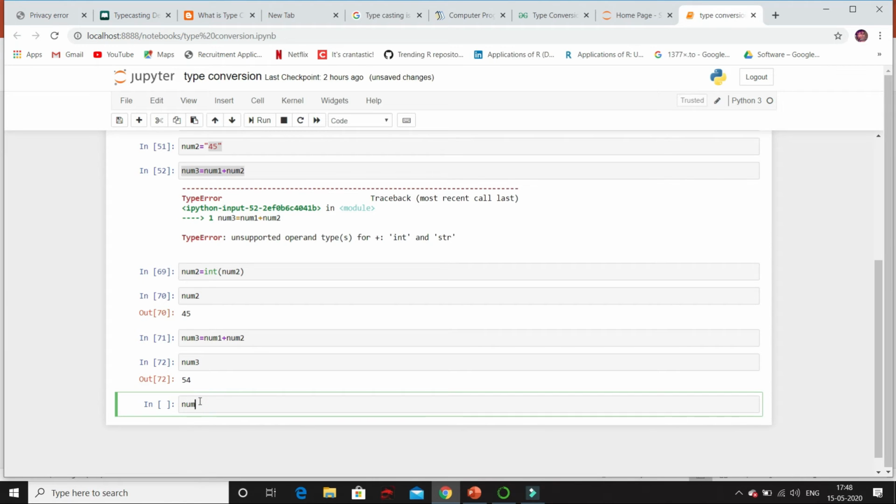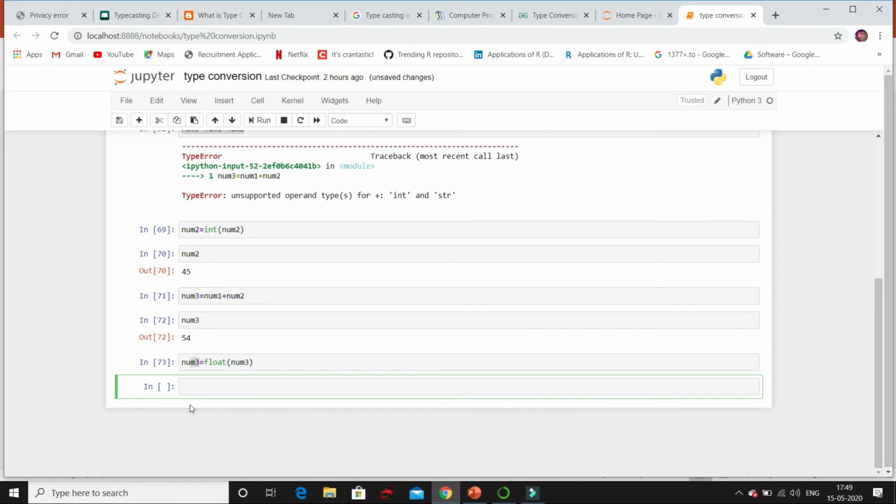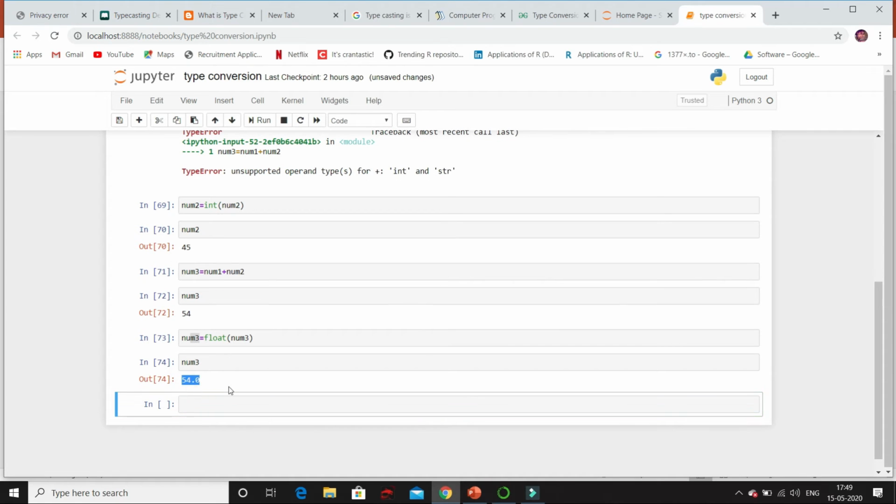Say here in num3, we have integer, that is 54. So if I want to convert it to float, we have float built-in function. So I have to pass num3 and result I am putting in num3 itself. Now if I print num3, you can see that it has successfully converted to floating point value.